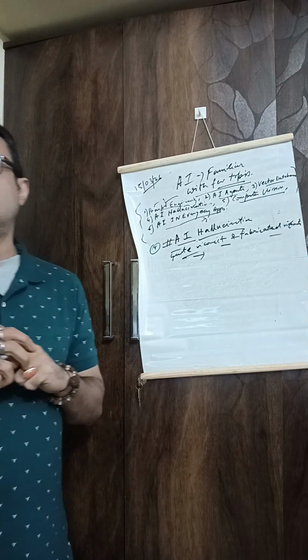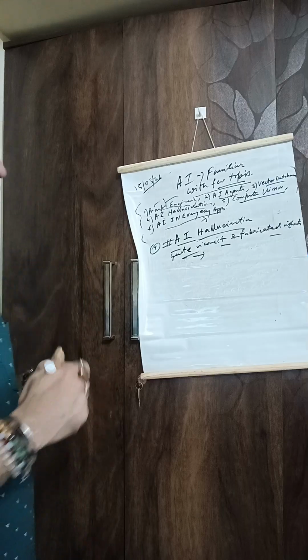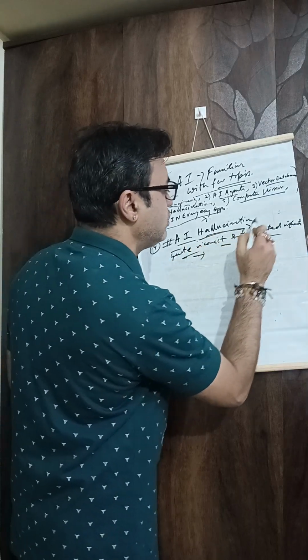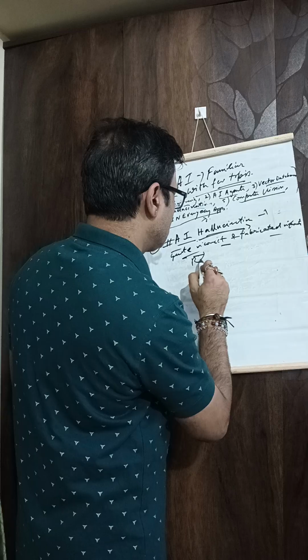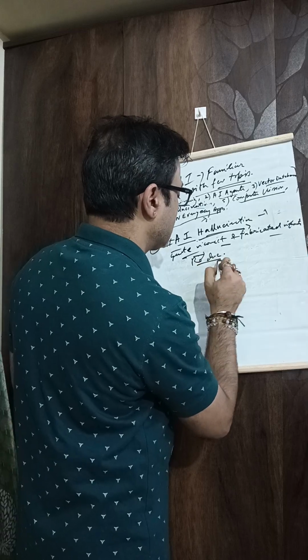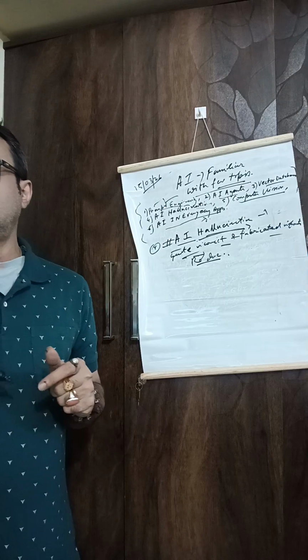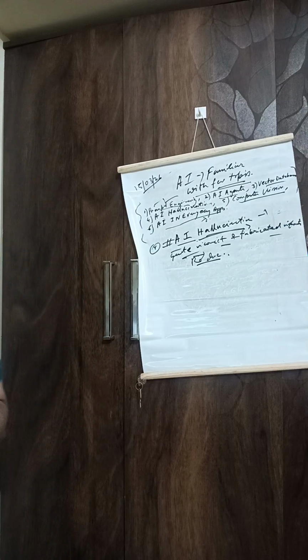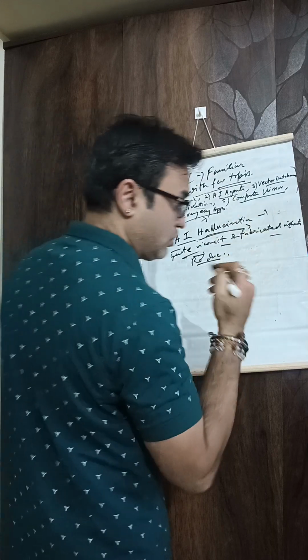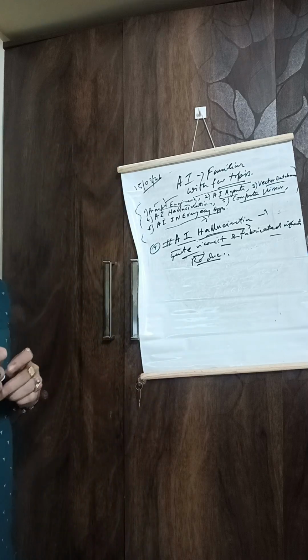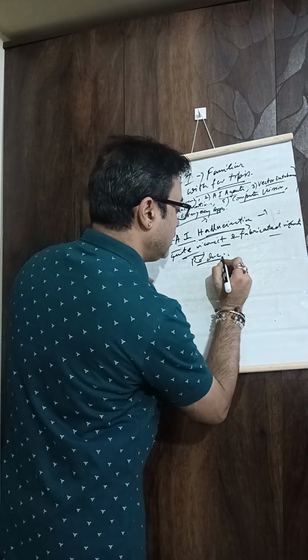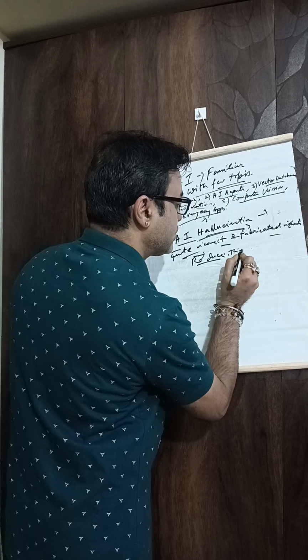To reduce this hallucination, how will we mitigate it? There are certain steps developers follow. We need to use retrieval augmented generation, RAG, which we covered in the last session.